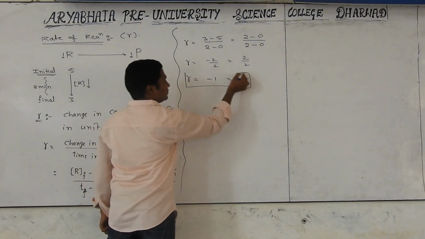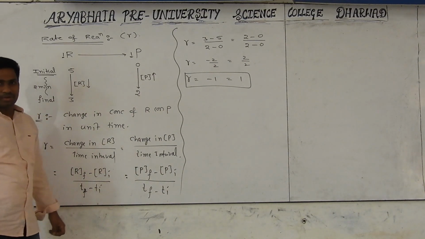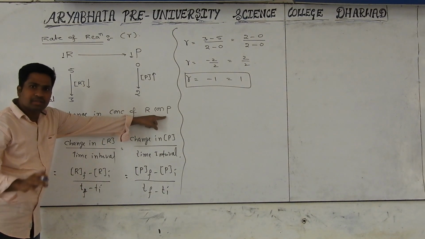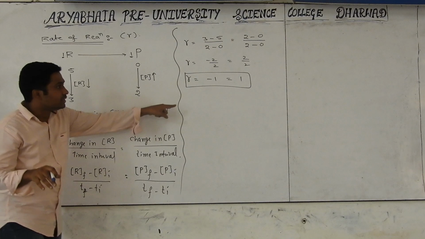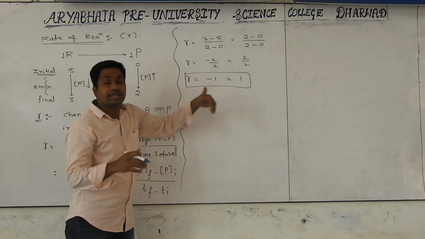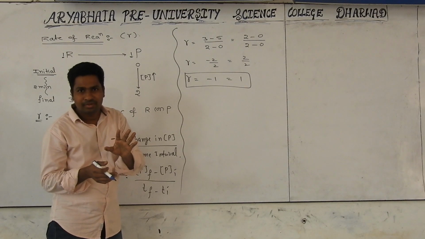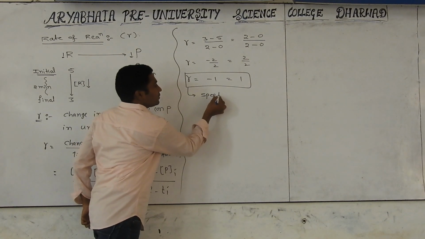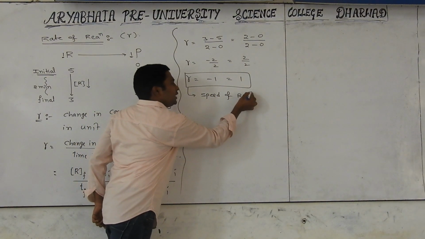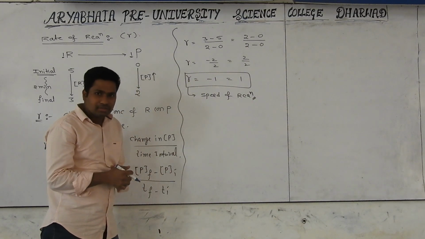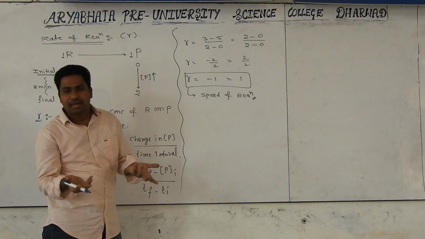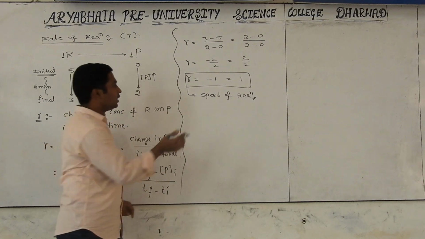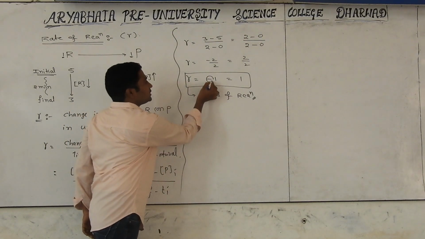Is it right? Some changes are required. That's what I am telling. With respect to reactant or product, if we calculate the speed, it should be the same. Here the quantity is okay, but the sign is coming different. It should not. R means, indirectly, nothing but the speed of reaction. Whatever speed you take, is it possible to express it with a negative sign? It should not. 5 meters per second, 10 meters per second, 100 meters per second, whatever speed, it should be expressed in a positive manner only, but here the sign coming is negative.